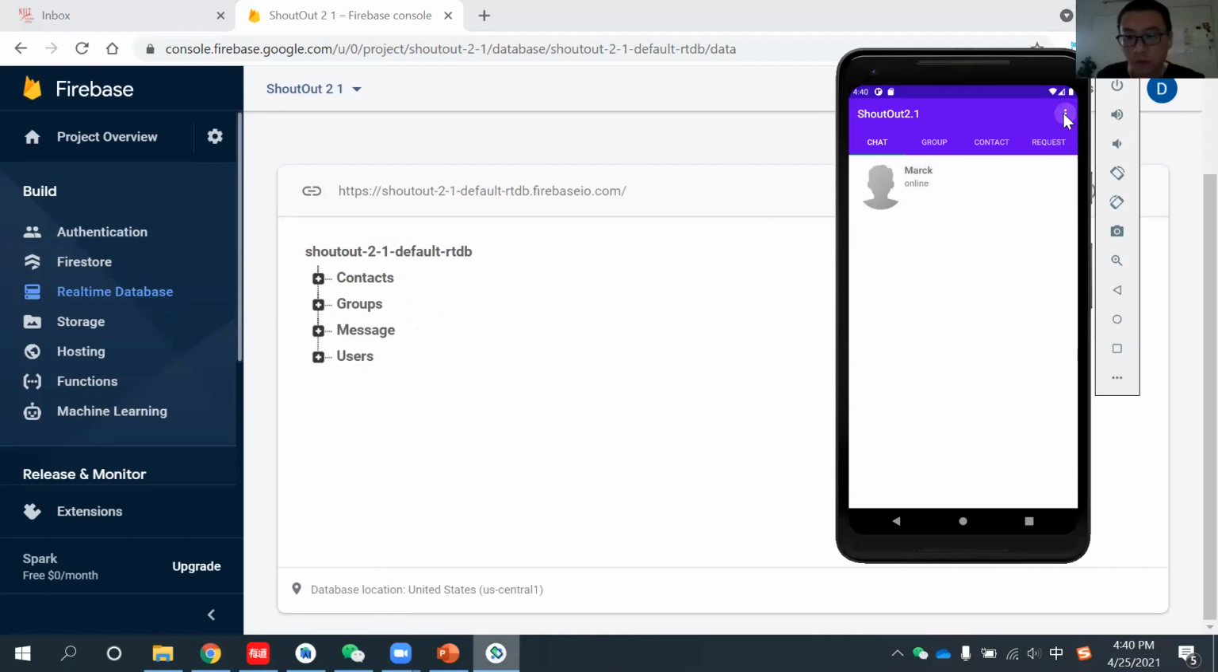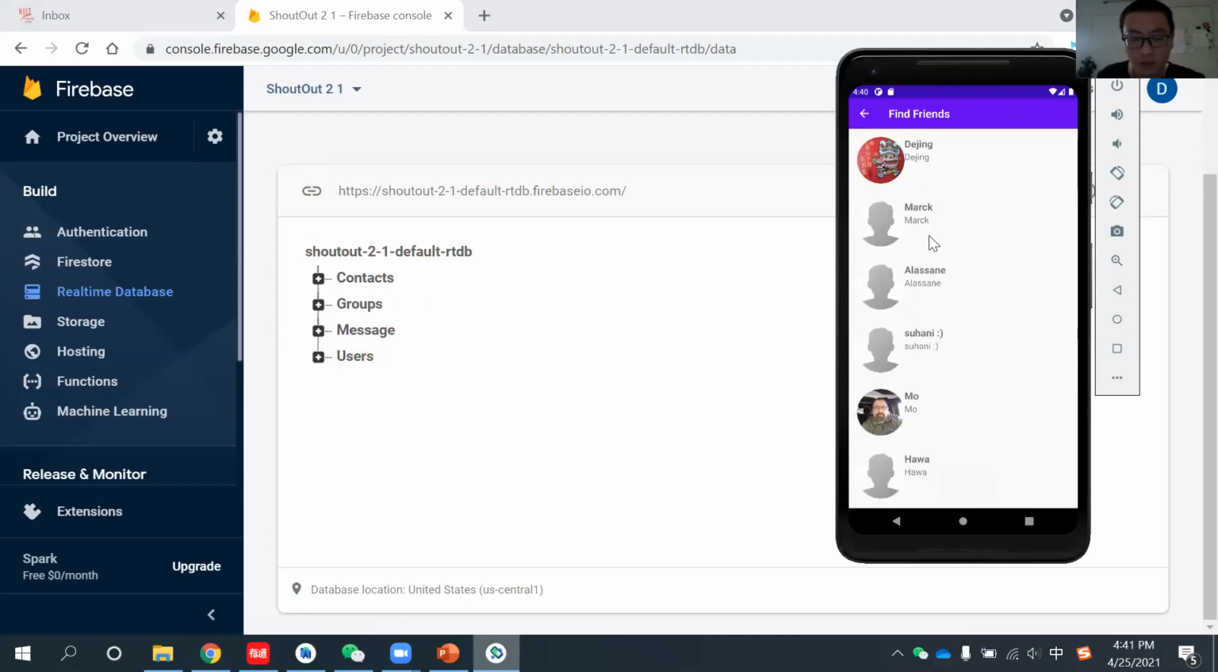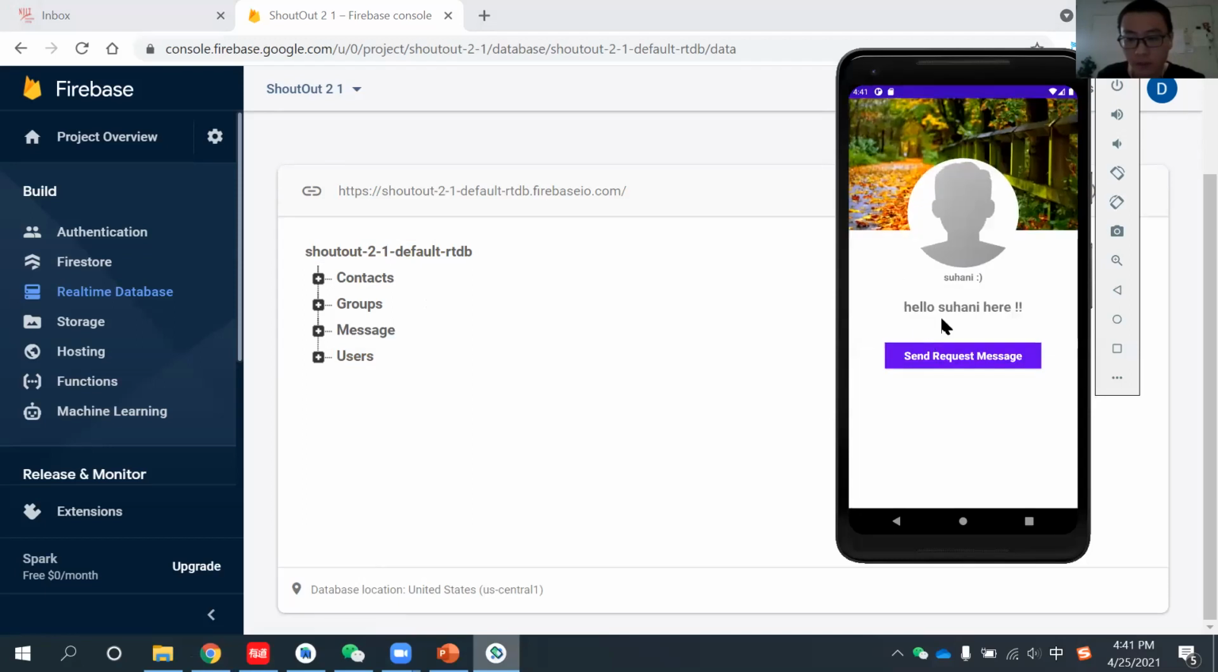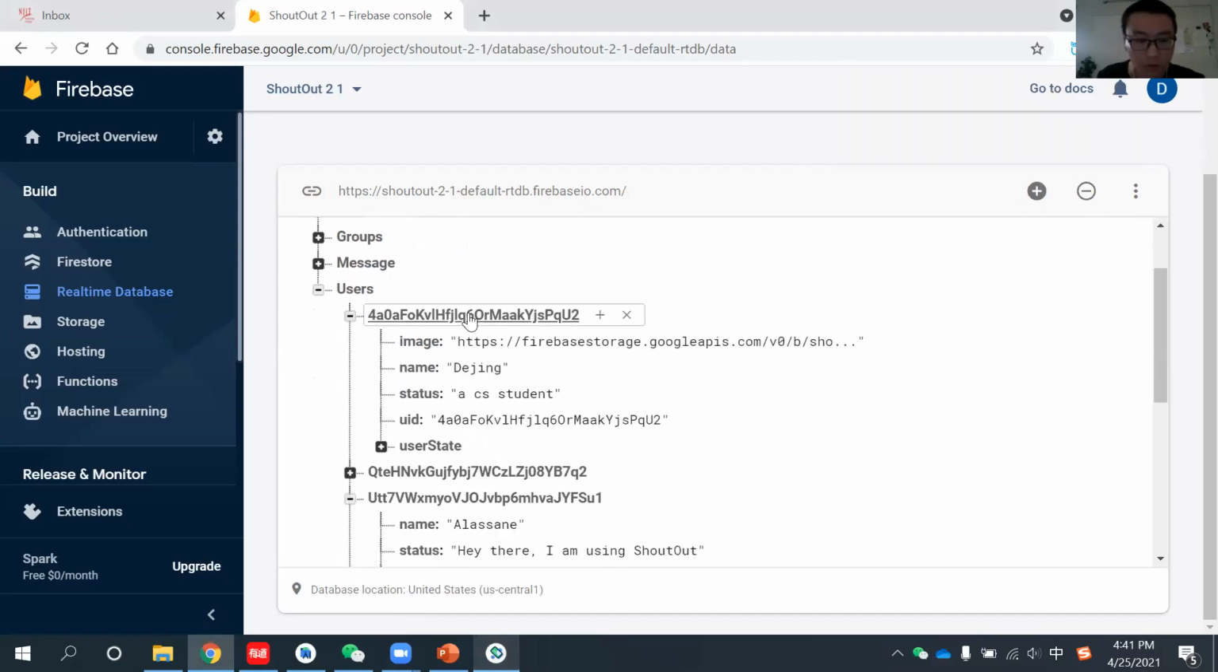But for example, if I just find friends, let me create a subtree. If I go to Shavani and I send a request message, here you can see we have a subtree established. So let's go through users first. This one is for the modules of users. And here you can see you have a unique key. This is a unique ID for each user.